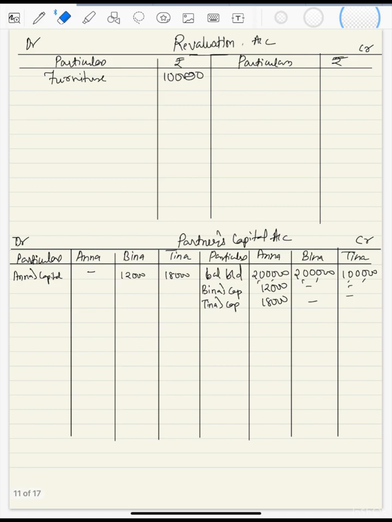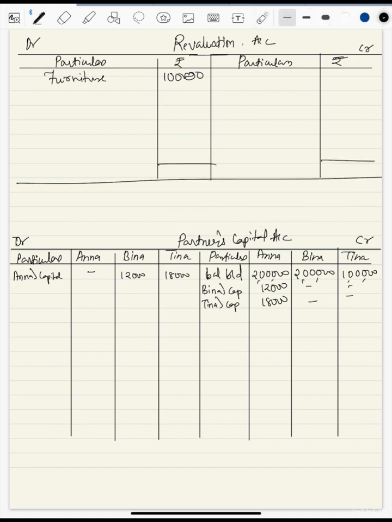So what we'll do, we'll close the revaluation account first. There's a loss of 10,000. So we'll write here loss transferred to partners' capital accounts, Anna, Beena and Tina. In which ratio?